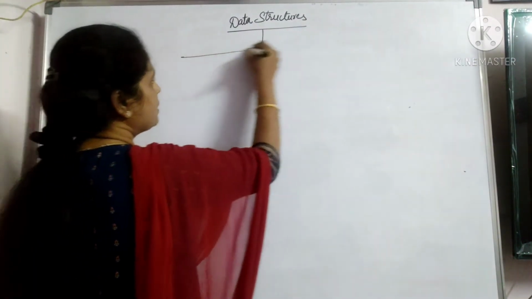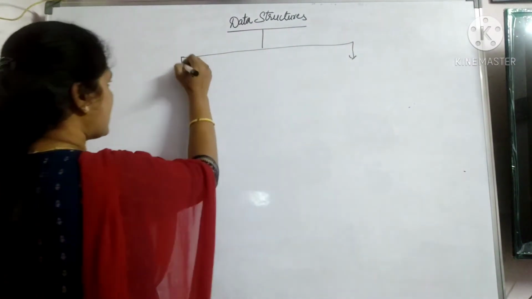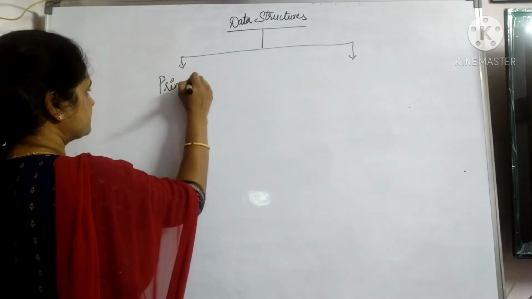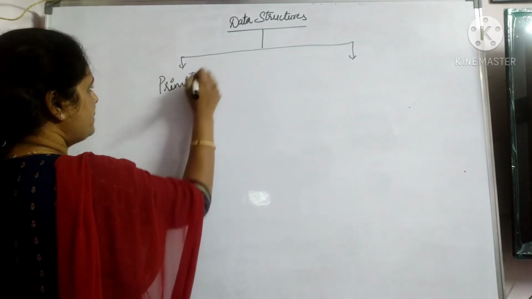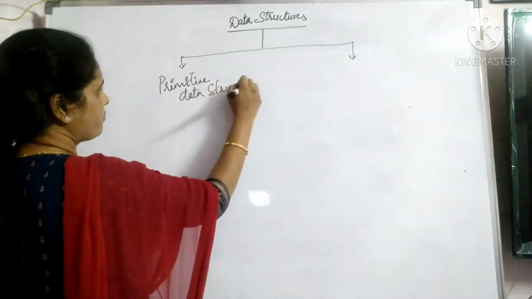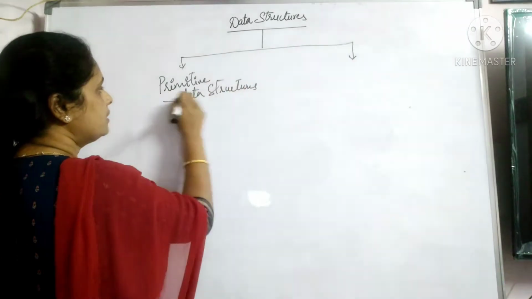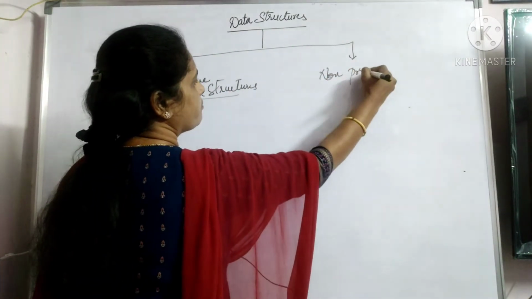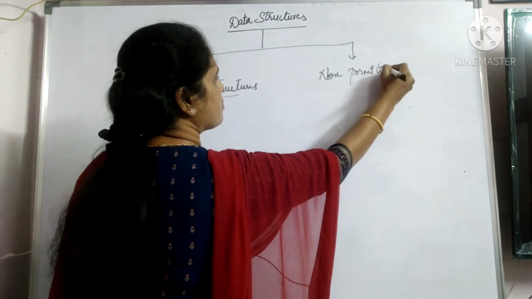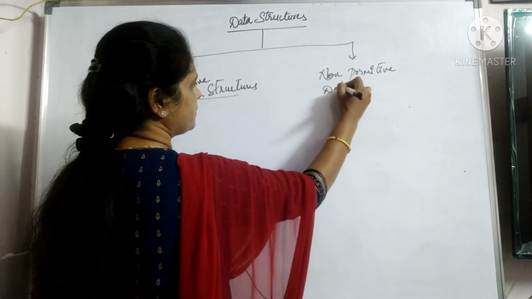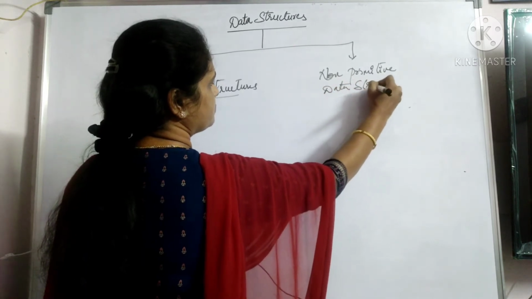They are the primitive data structures and the non-primitive data structures.